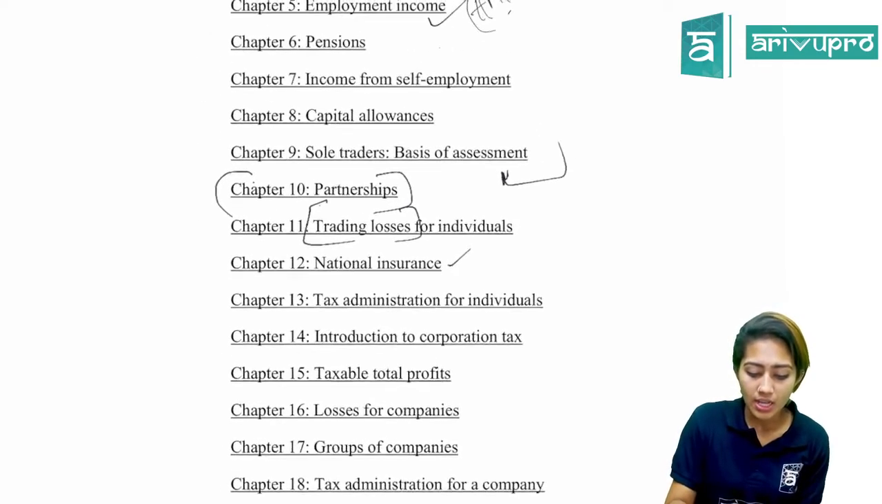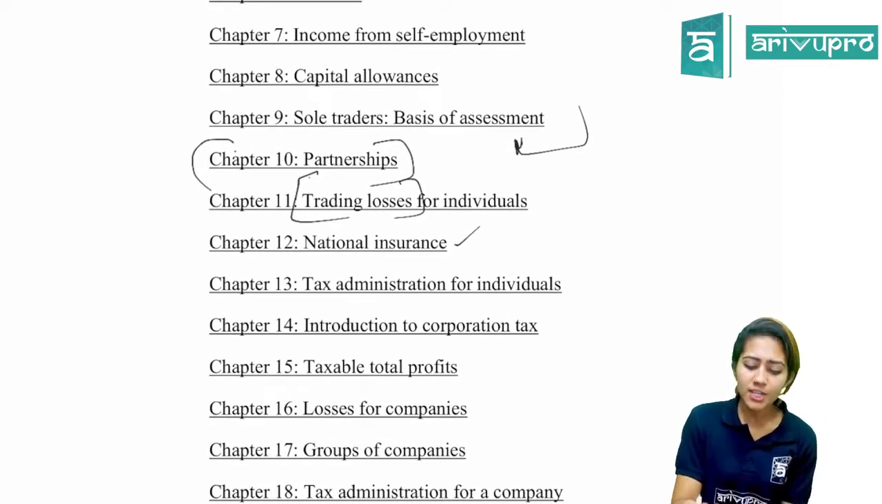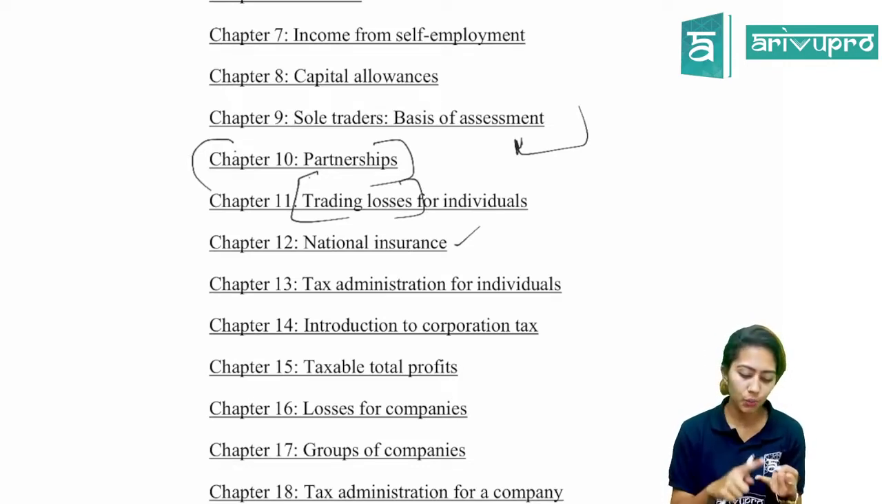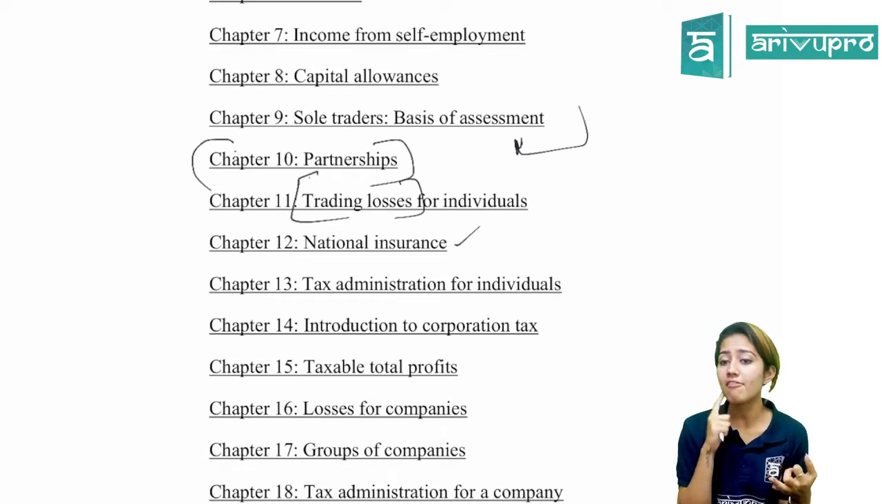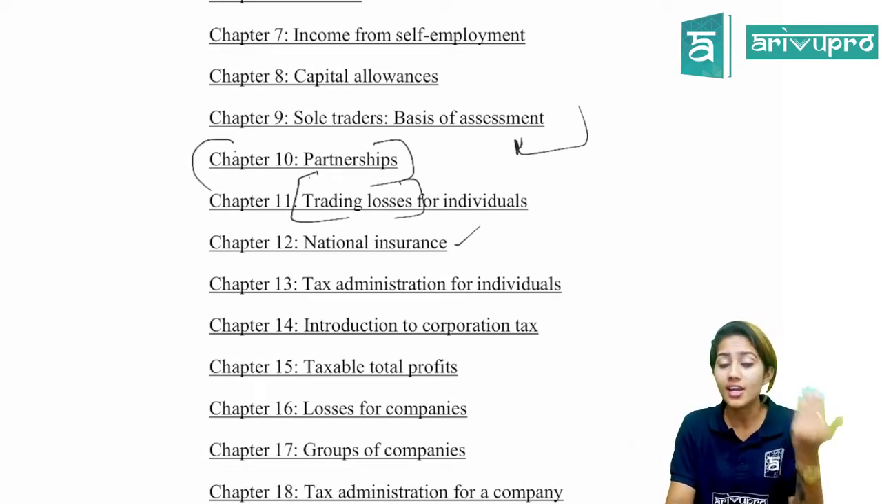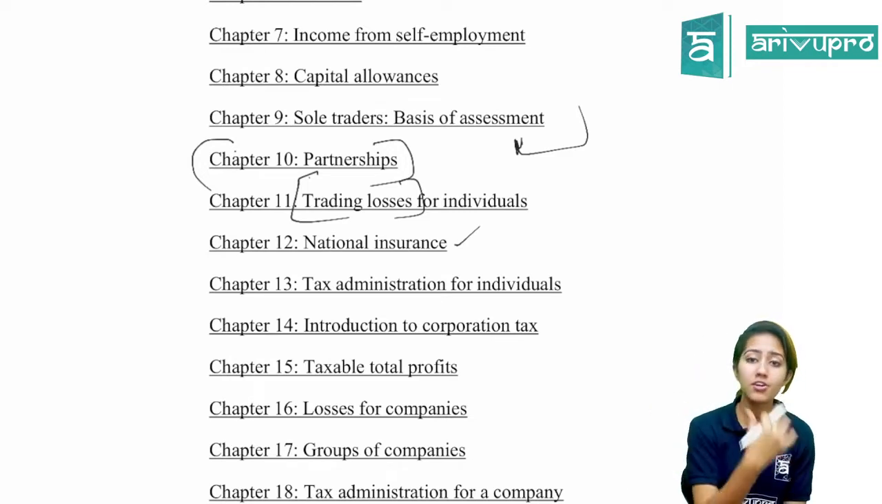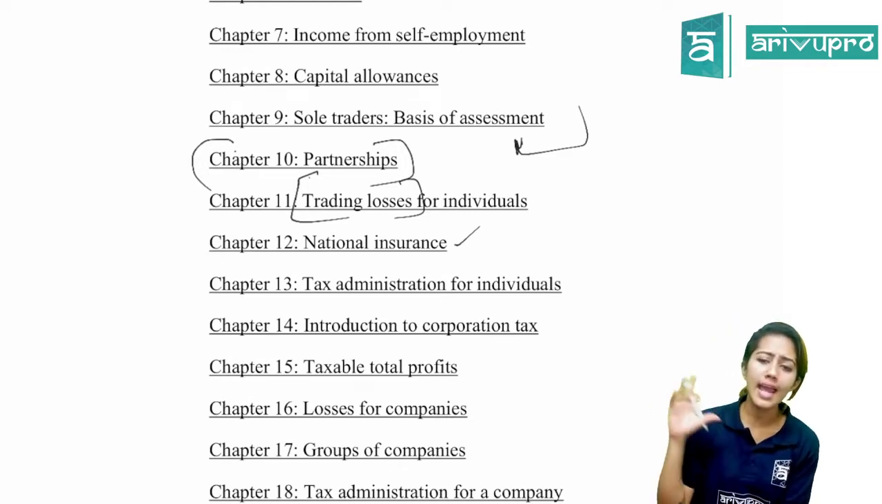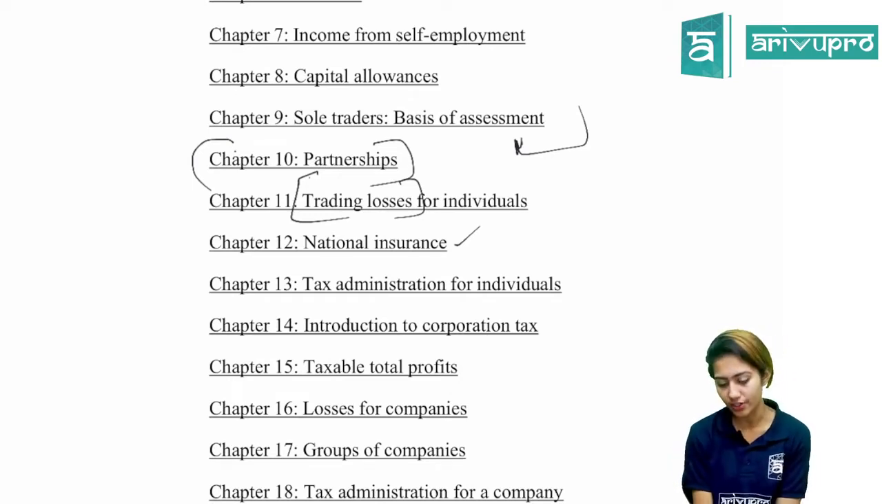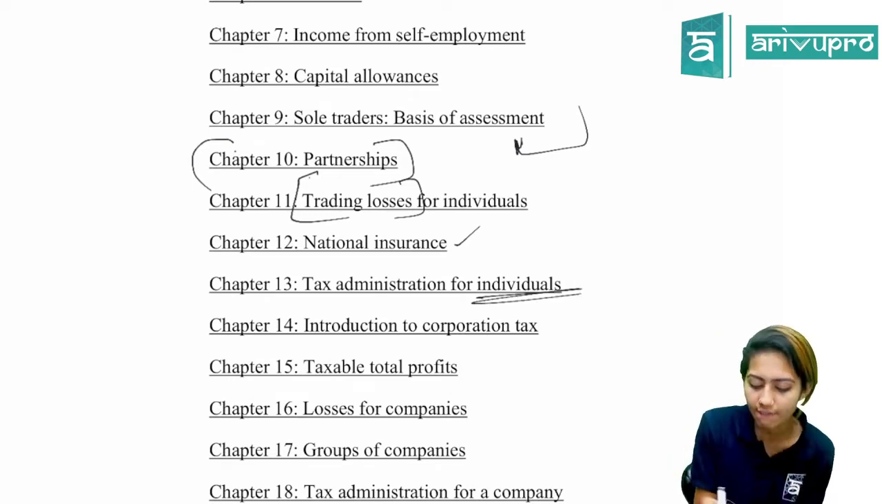Okay. Then chapter 13, that's with regard to the administration part. When should we pay the tax? When should we file the return? If we have become late in filing the return, then what is the penalty? What is the interest charge you'll have to pay? At what rate of interest? All those administration related parts we are going to discuss in chapter 13, and it's with regard to individuals.